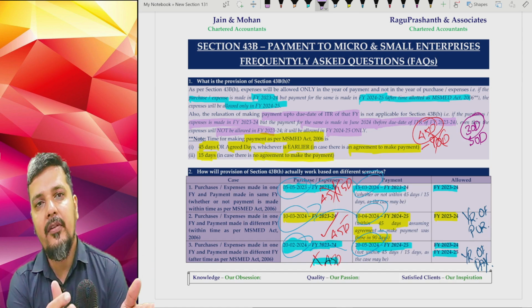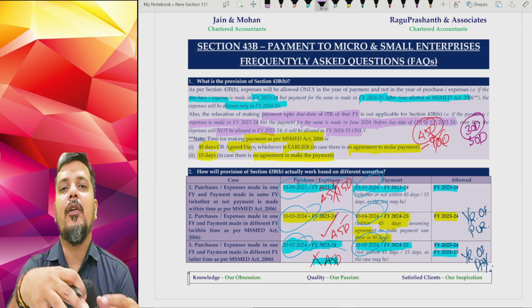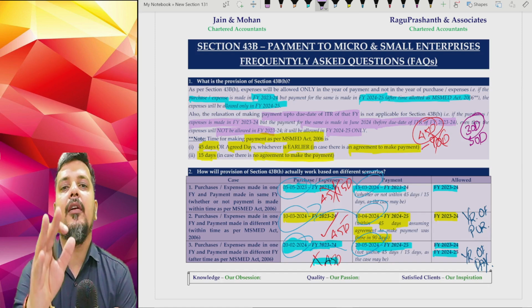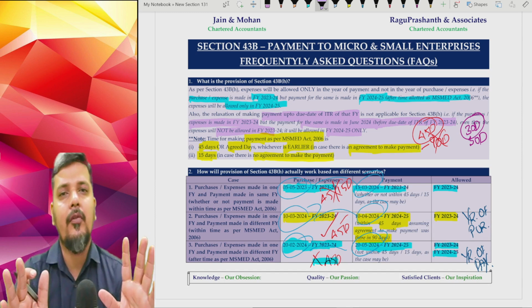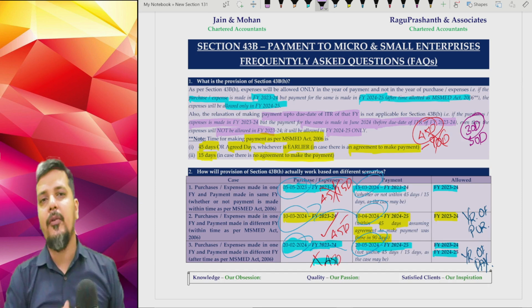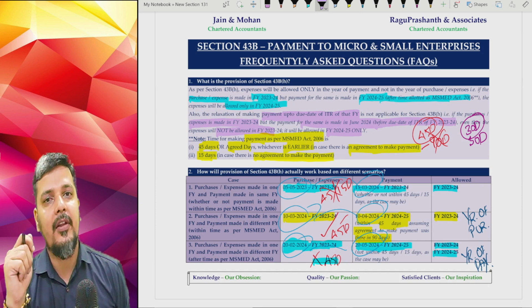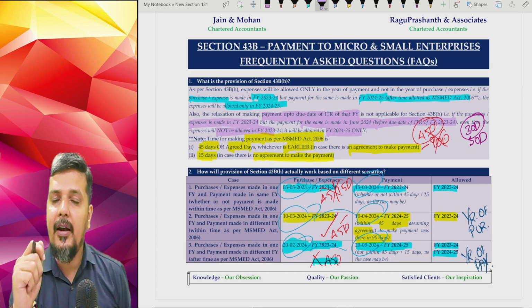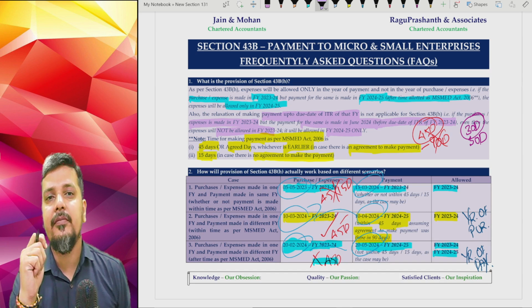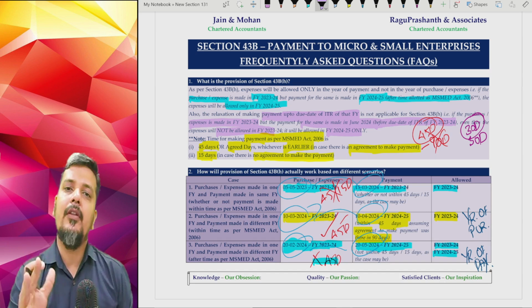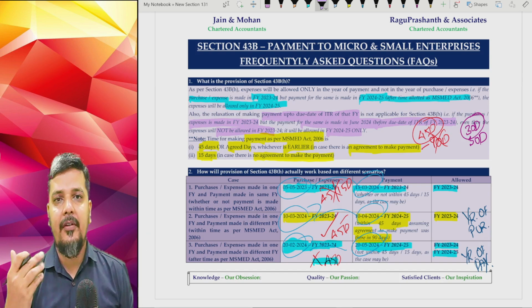For other points of section 43B, say for example bonus, if you have given the bonus in financial year 23-24, but you have paid before your due date of ITR in 24-25, say for example June 24, no need to worry, you can claim that in 23-24 itself. So that is for other items of 43B. But for section 43BH, this is not there. If you have made the payment in your next financial year, even though it is before the due date of ITR, that will not help you out.